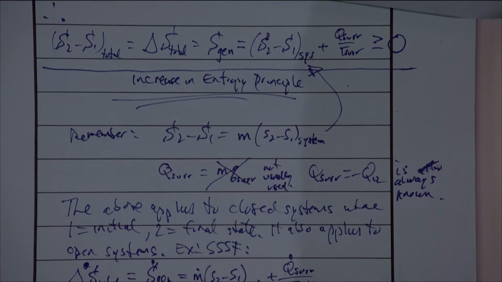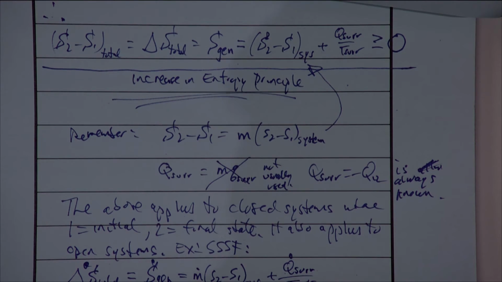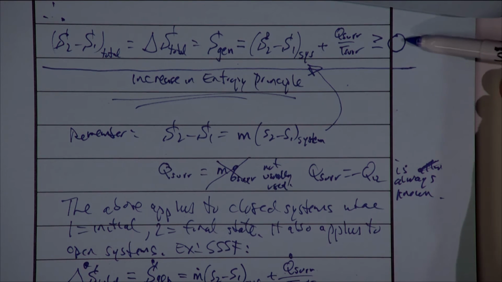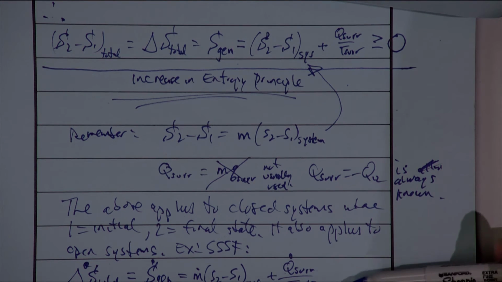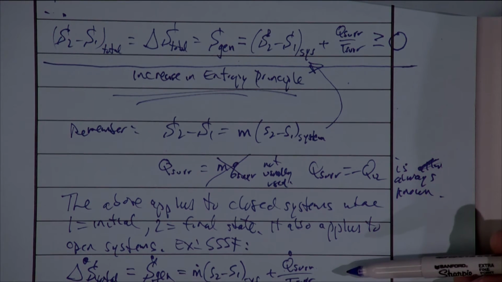Even though I haven't specifically derived this increase in entropy principle for the open system, or for that matter for a steady flow process, or even the single stream steady flow process, I will just note that it will still apply. I could go through and take a lot of time to derive it, but it's just really not worth it at this point. Let's just recognize that this equation up here at the top and this equation down here at the bottom are essentially the same equation.